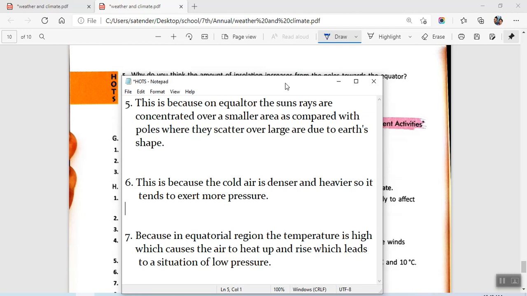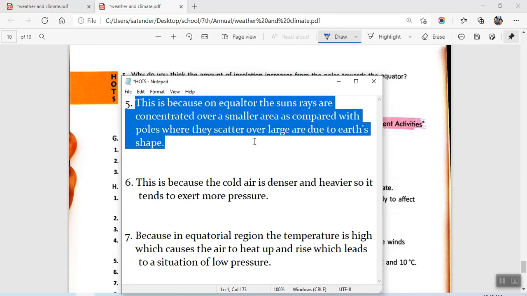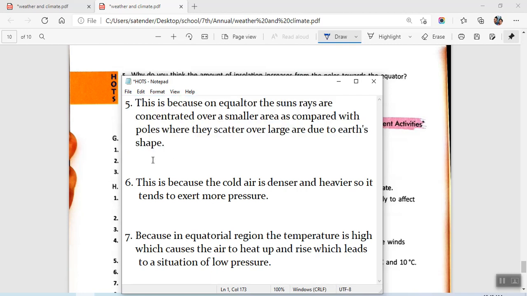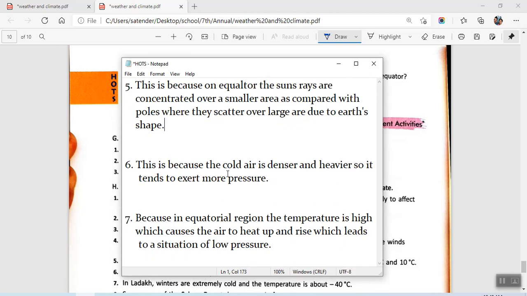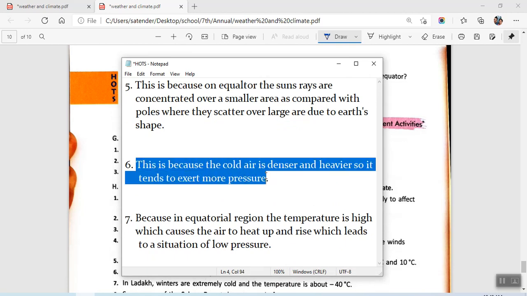This is basically due to the slanting nature of the surface towards the poles, and at the equator we just get the sun's rays straight. They are concentrated over a smaller area. On the equator the sun's rays are concentrated over a small area, while they are scattered over a large area elsewhere due to Earth's shape. So you'll be writing this as the answer to the fifth. Now question number 6: why does cold air exert more pressure than warmer air? I told you already, this is because cold air is denser and heavier, so it tends to exert more pressure. Something heavier will be attracted towards the earth due to gravity, and it will exert more pressure.